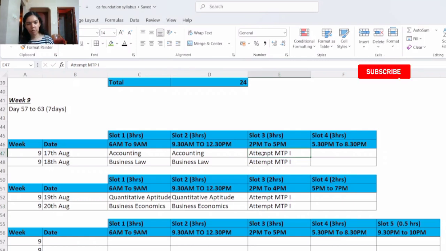Now some tips while attempting the mock test paper: we have to try to complete the paper within the stipulated time, and also not refer to any notebook. Just like you are writing the real exam, you have to follow the same rules.